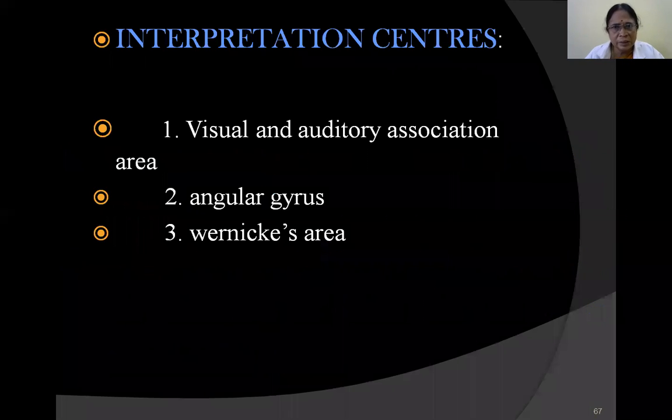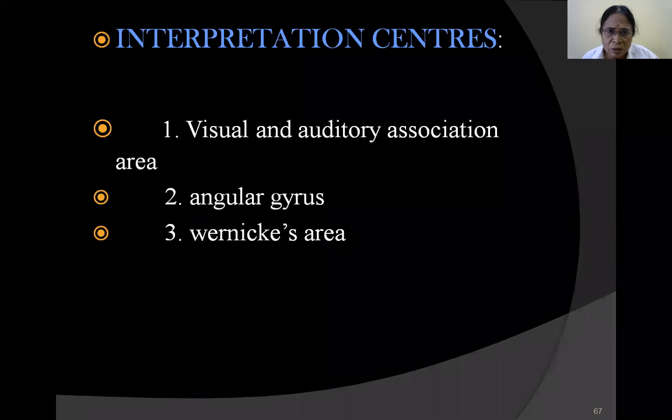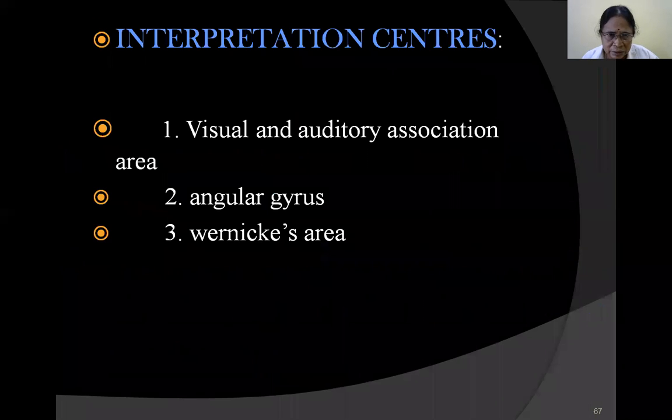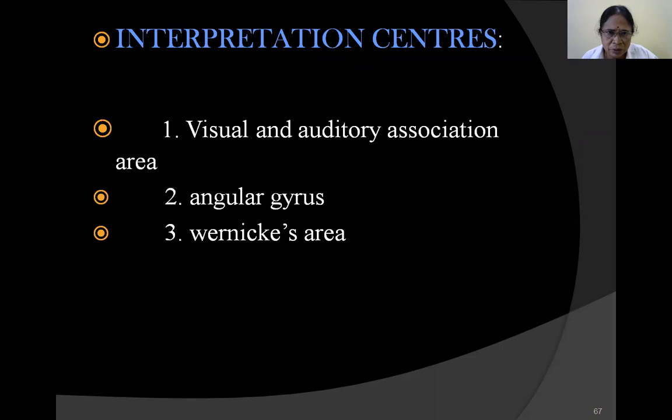Now coming to interpretation centers, we have the visual and auditory association areas, area number 18 and 19, situated in the occipital cortex. And then we have the angular gyrus. The angular gyrus is situated posterior to Wernicke's area, in the anterior lateral part of the occipital cortex. As already discussed, Wernicke's area is in the posterior most part of the superior temporal gyrus. Then visual and auditory association areas 18 and 19 are in the occipital cortex.